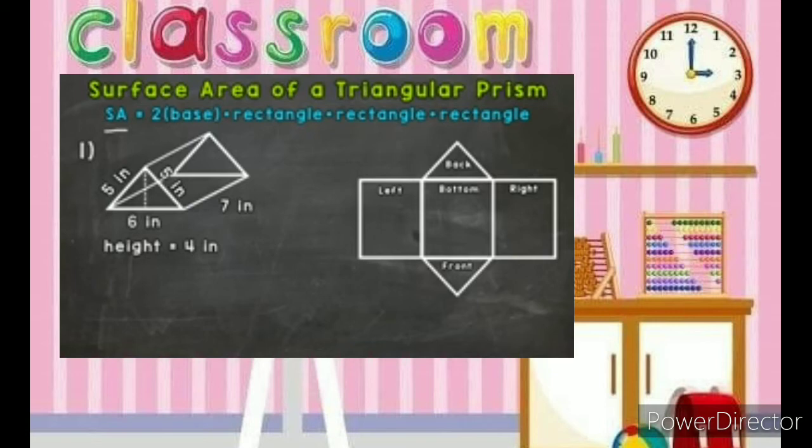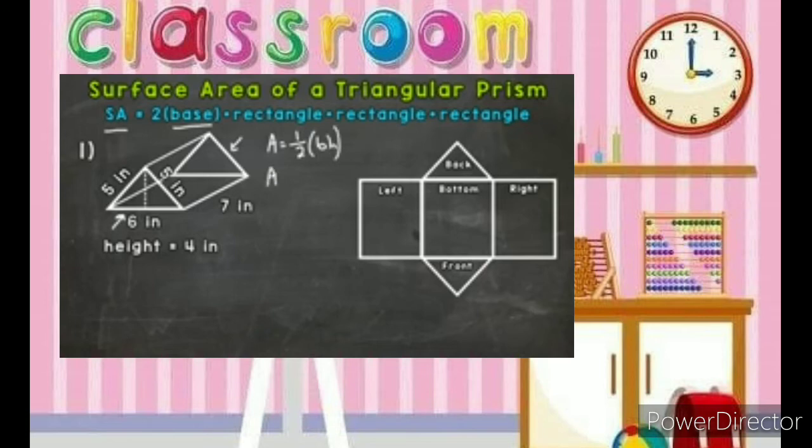So let's jump into number 1 here. The first thing we need to do is find the area of the base and then multiply it by 2. Our bases are triangles for a triangular prism. So this front triangle here and the back. Again, they are the exact same size and shape, so we only need to find the area of one. That means we have the area of both. We'll start with area equals 1/2 base times height. That's the formula for the area of a triangle.